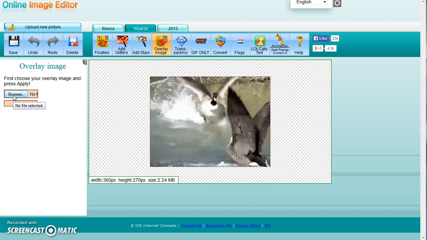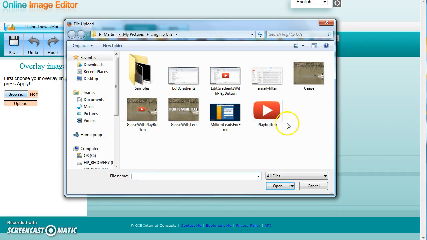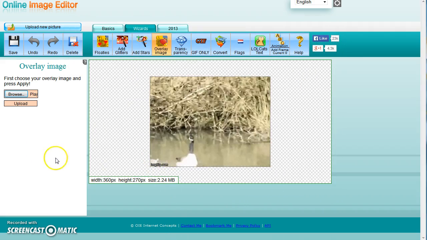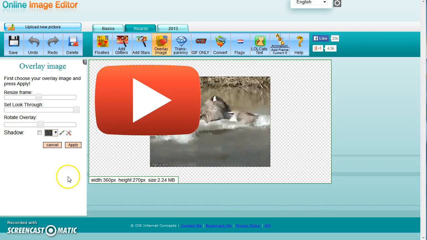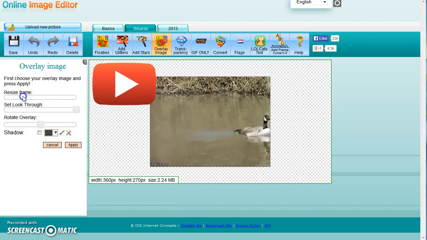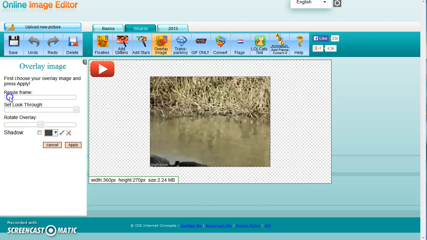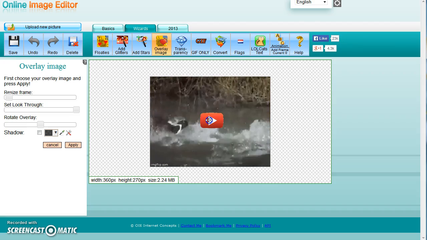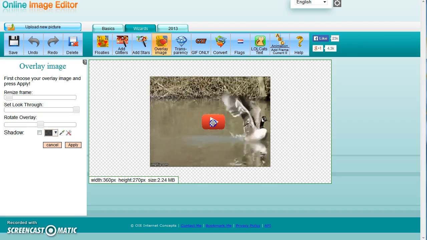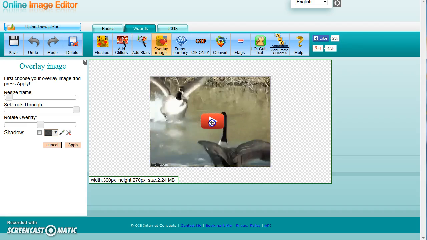Now click Browse and select your play button that you'd like to overlay. Then click Upload. Once it's uploaded, resize it to a size that you want, and then you can drag it over your video and center it up a little bit.